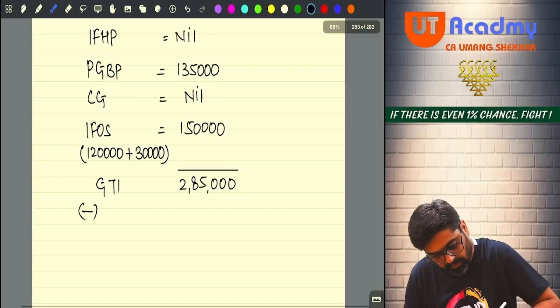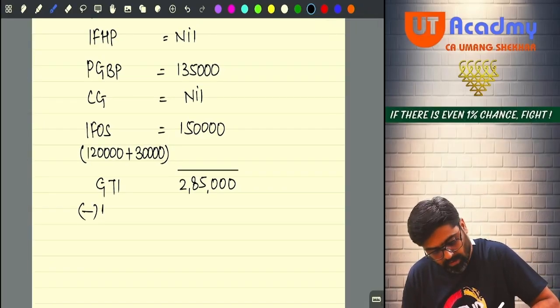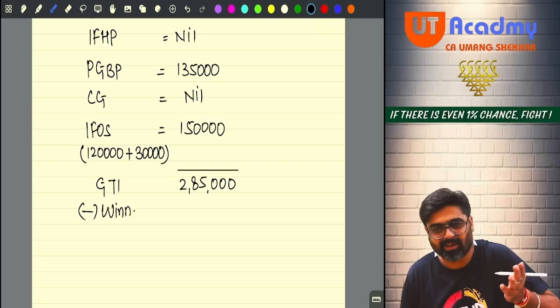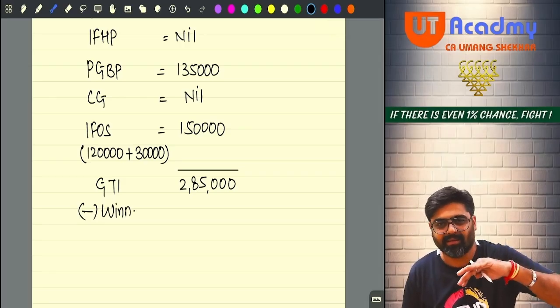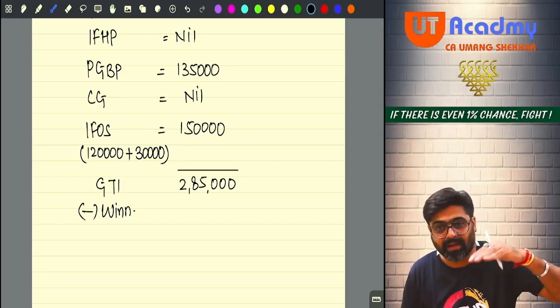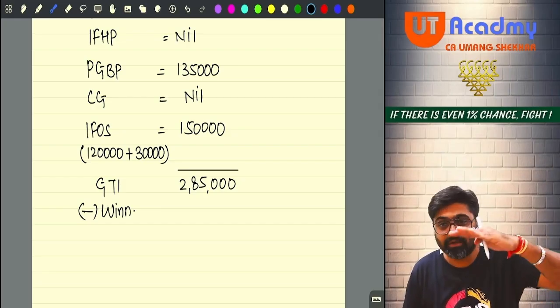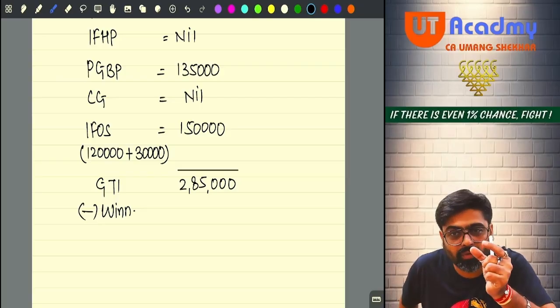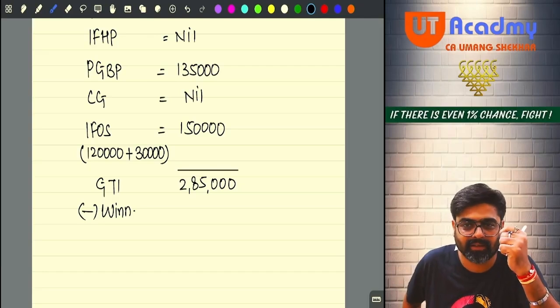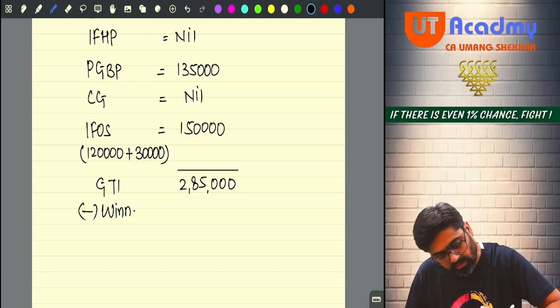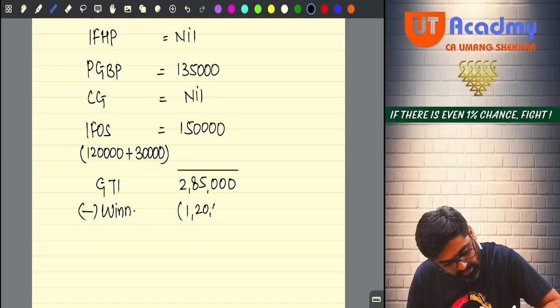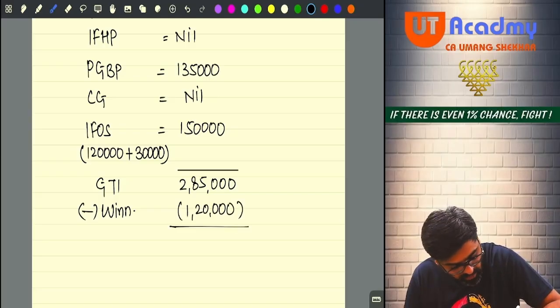So what I'll do? I'll reduce my winnings income. Then later on again I will add it back. Why? Because winnings I have to show in the total income. I am reducing just because I want to find out that amount, balance GTI, from where I can claim chapter 6A deduction. Yes or no? So winnings was how much? 1,20,000. I will reduce that. How much? It will be 1,65,000 balance GTI.